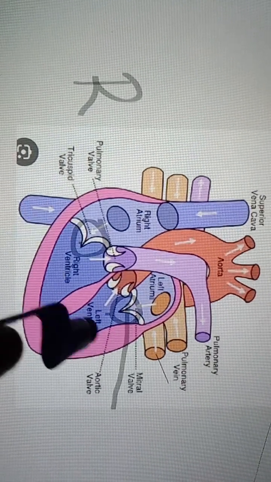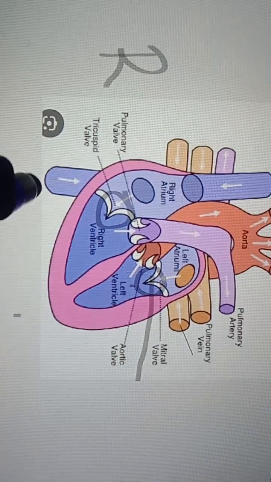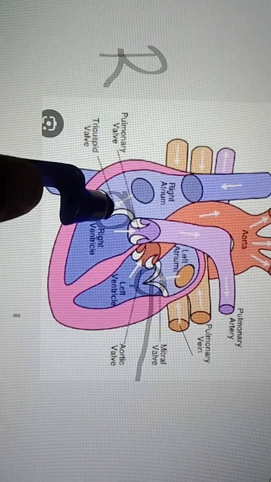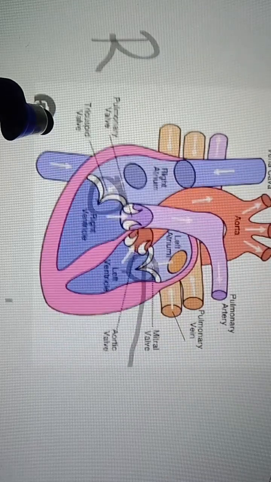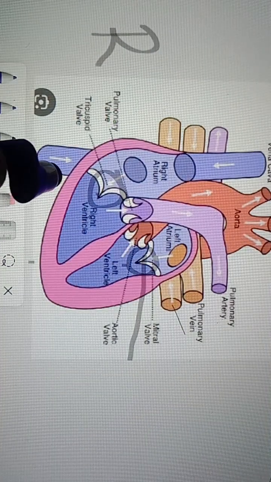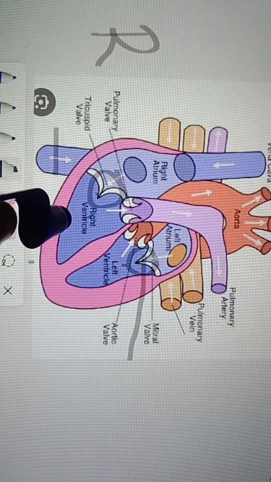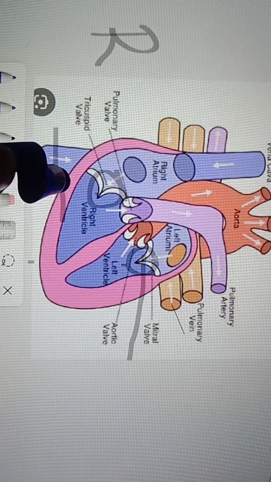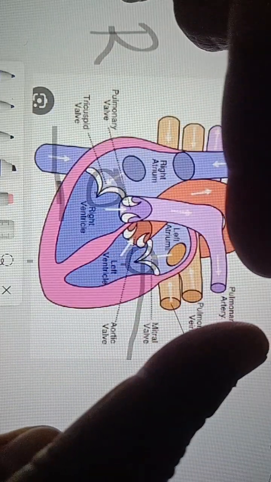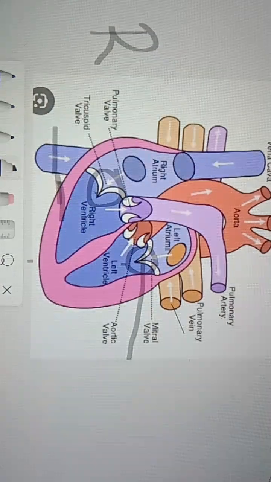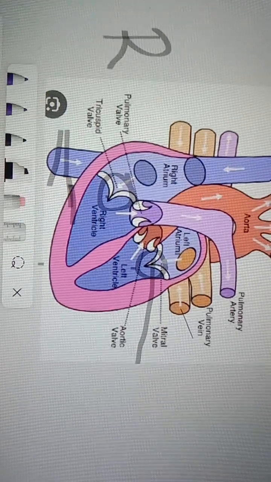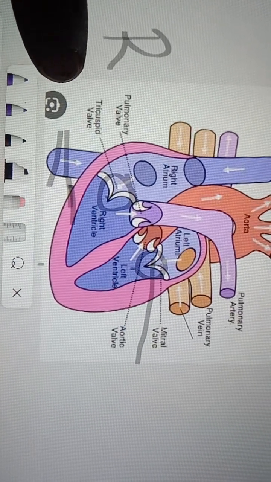Whenever you observe between the right atrium and right ventricle, it is named the tricuspid valve because it has three flap-like structures. Generally a valve has only two flaps, which open like this and close like this. But here we find one more; three flap-like structures will be there. That's why it is named the tricuspid valve, right?